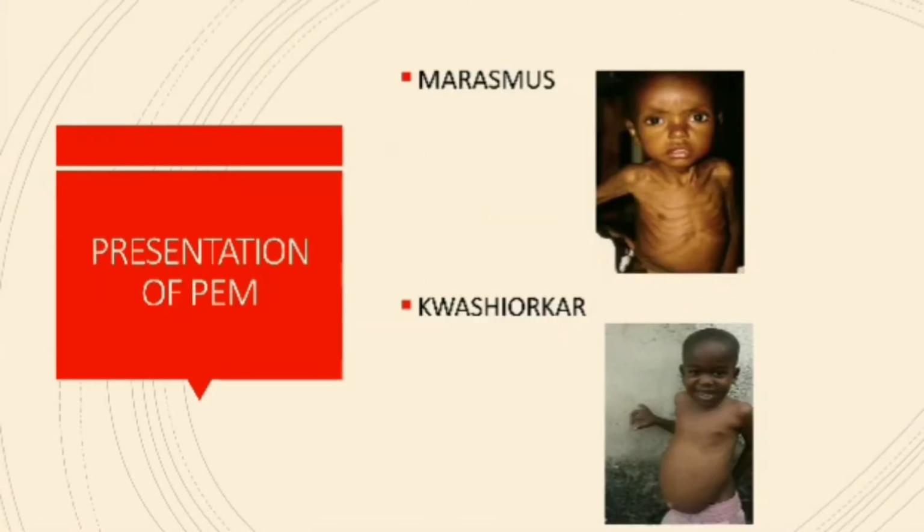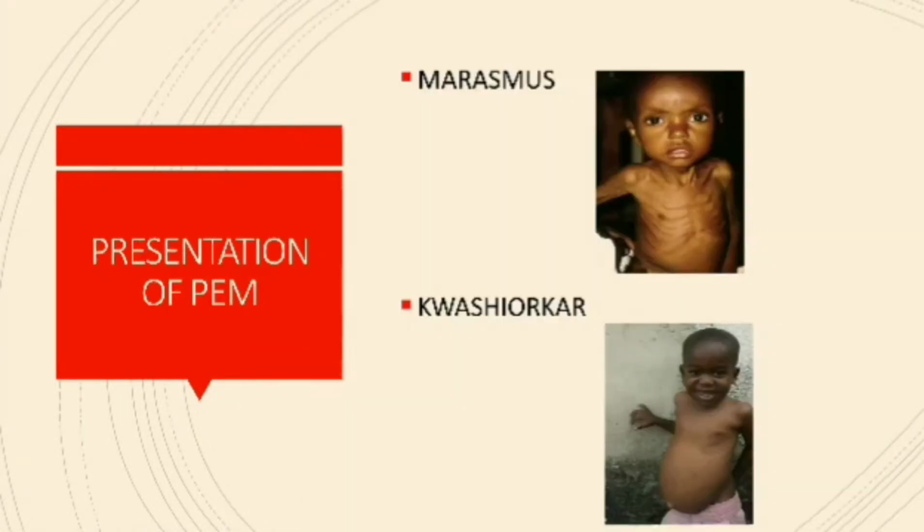And then coming to the presentation, how does a protein energy malnourished child present? We broadly classify the presentation of PEM into two things. One is Marasmus and one is Kwashiorkor. Okay, so what is Marasmus? What is Kwashiorkor? These are two manifestations of the same cause, protein energy malnutrition.